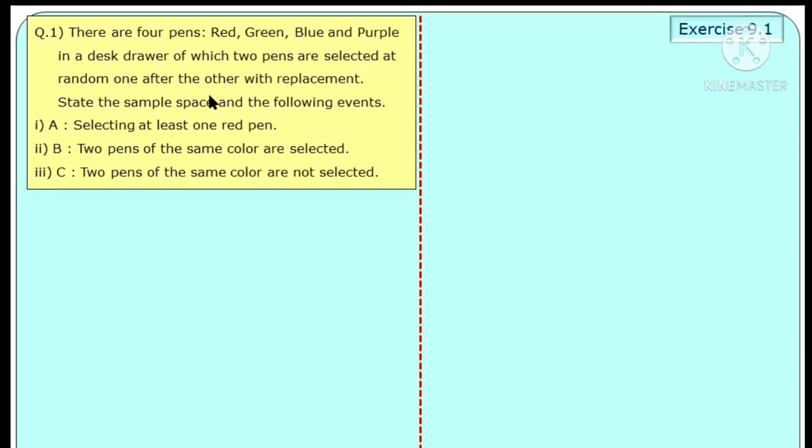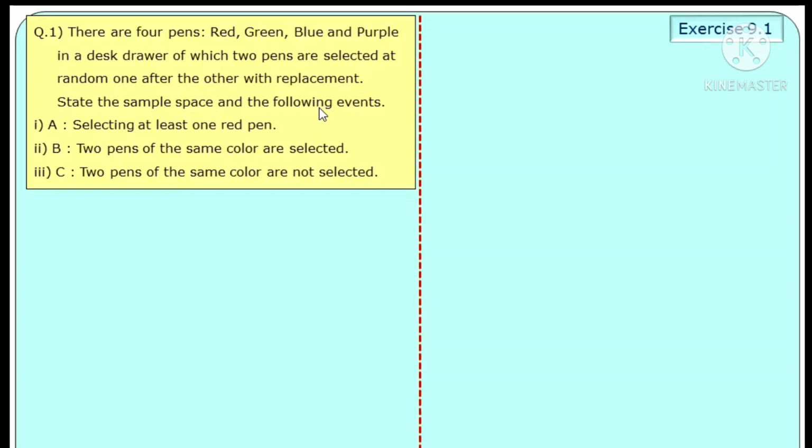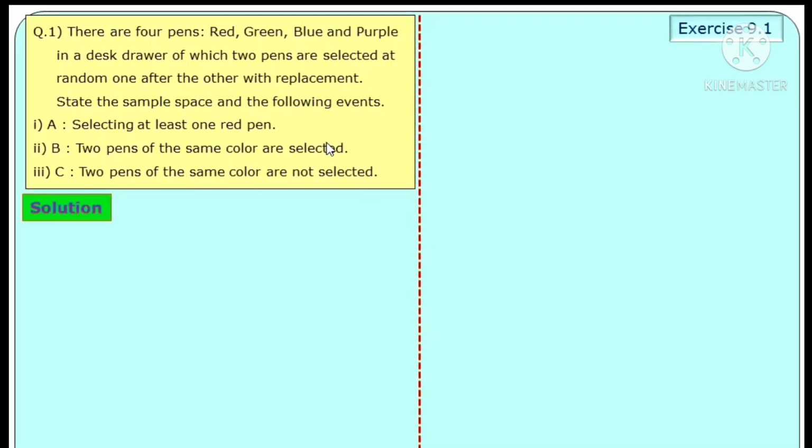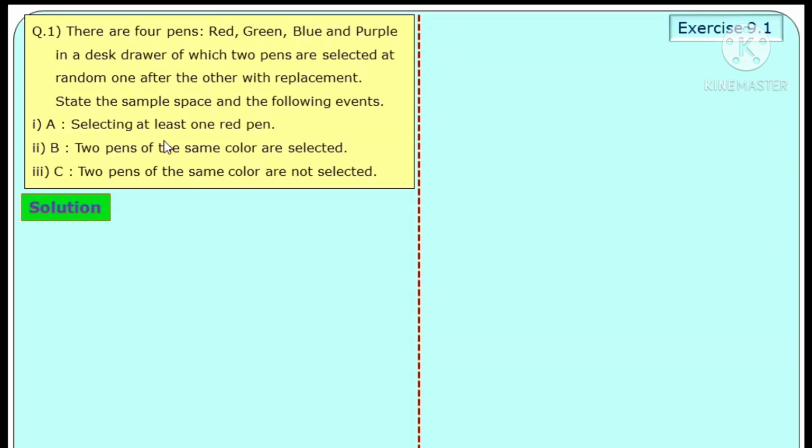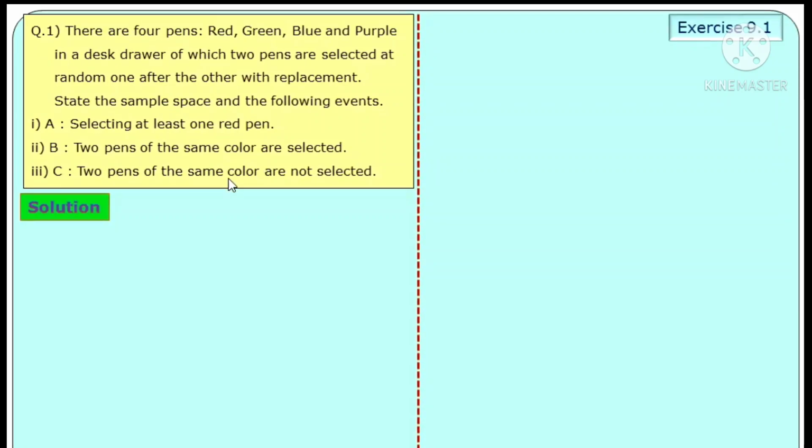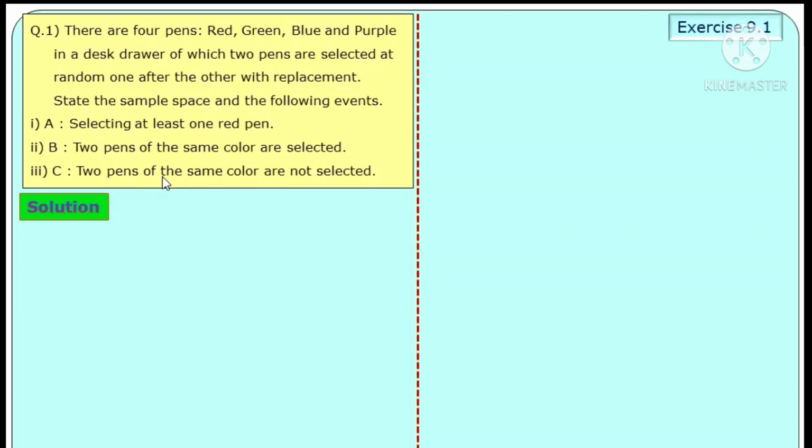State the sample space and the following events. First event A: selecting at least one red pen. Second event: 2 pens of the same color are selected. And third event: 2 pens of the same color are not selected. Let us see one by one.